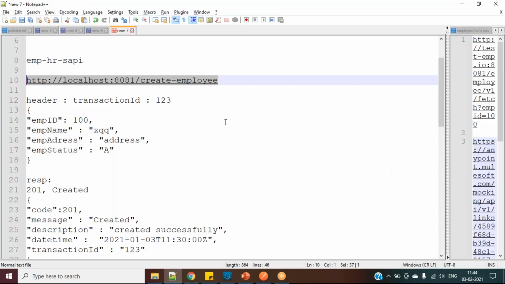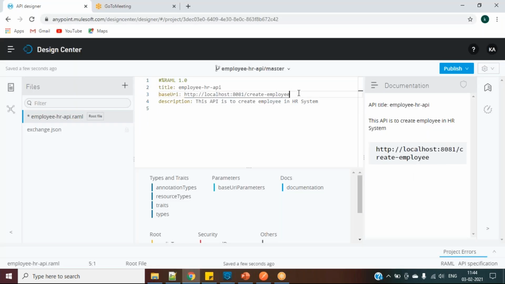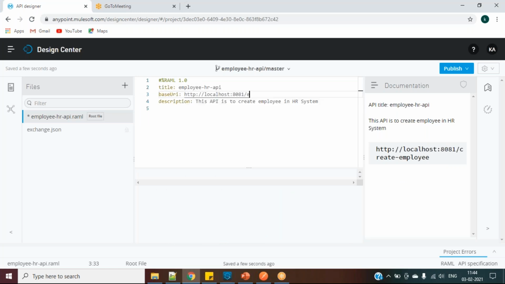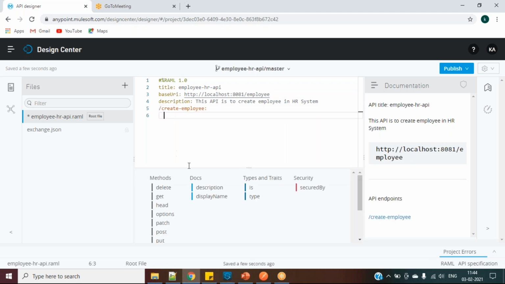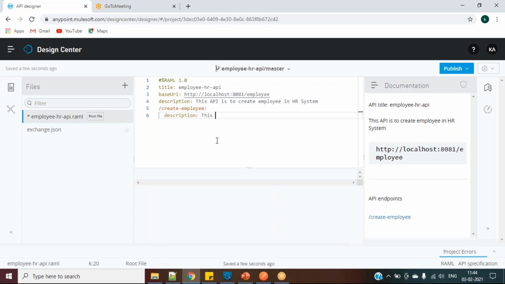Let's say I want this create employee. Instead of create employee, I will say employee. Under employee, I will have create employee. You all know, right? Here we can give a description: this API is to manage employees.